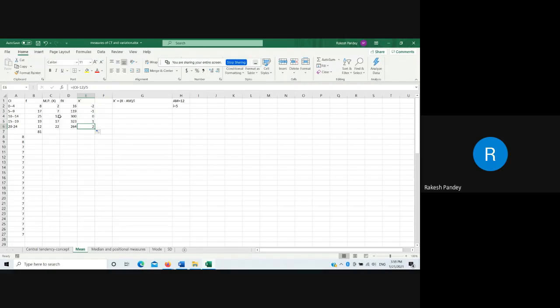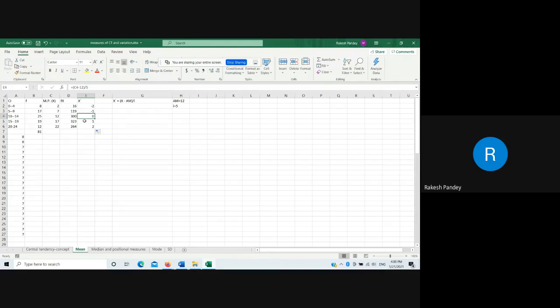Now it has reduced, and when I drag the formula, you see that earlier we were having values from 2 to 22. Now we are having very small values: 1, 2, minus 1, 2, like this. So the actual calculation of the reduced value is done by using this formula, but in real calculation we may skip this computational step.